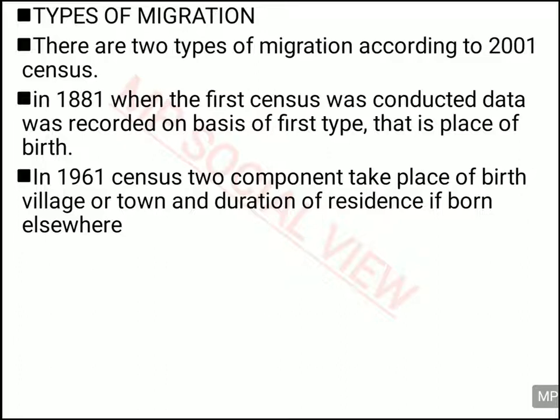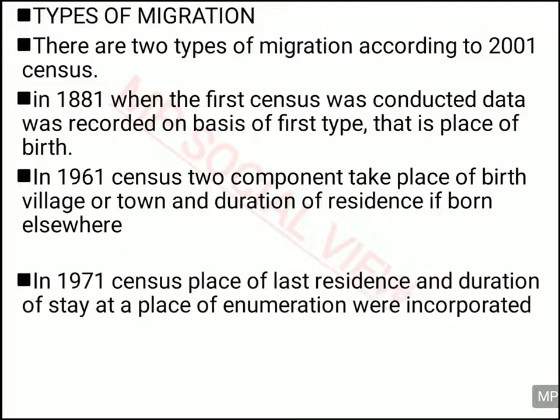One was the place of birth, meaning your birth village, birth town, etc. And the second component was the duration of residence. If you are born somewhere and settled somewhere else, then for how long have you been settled in this place of residence? That information was also collected in the 1961 data.